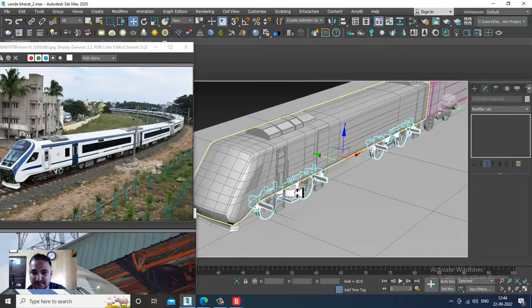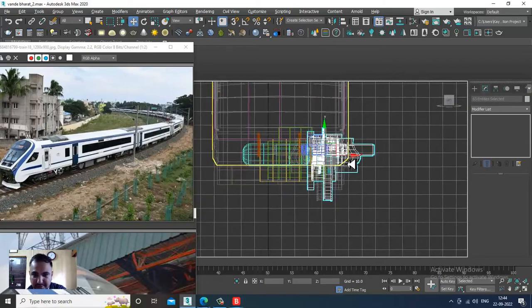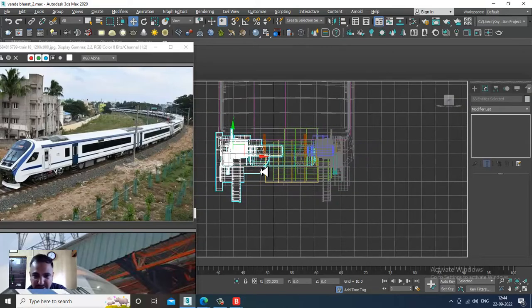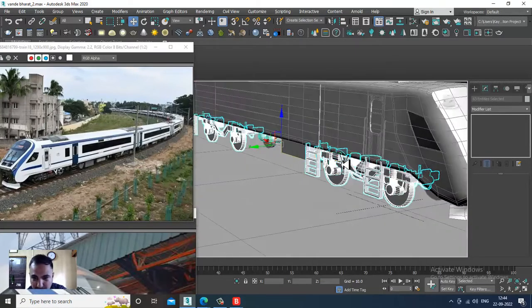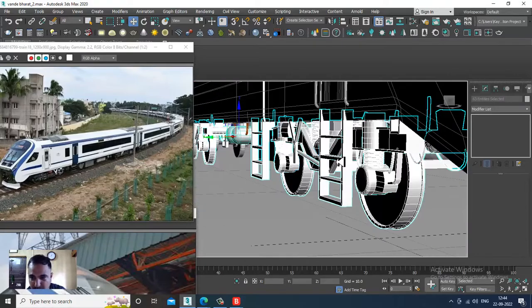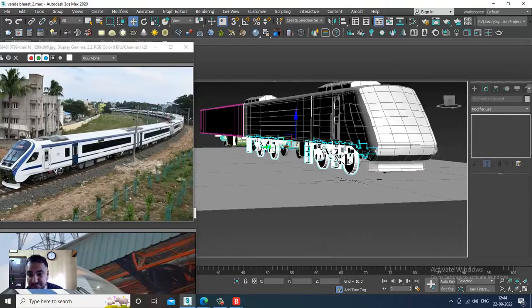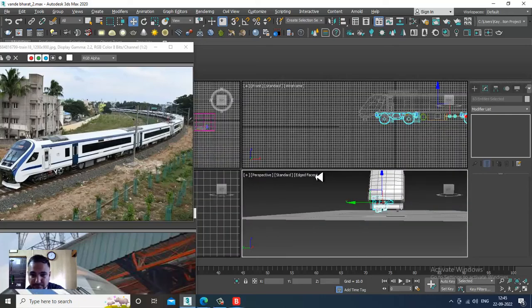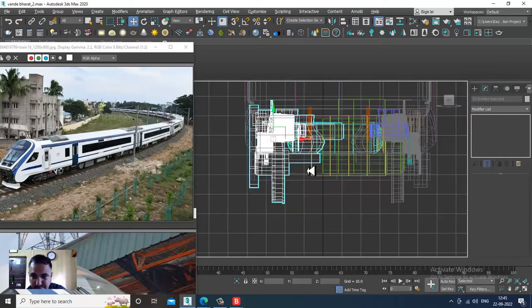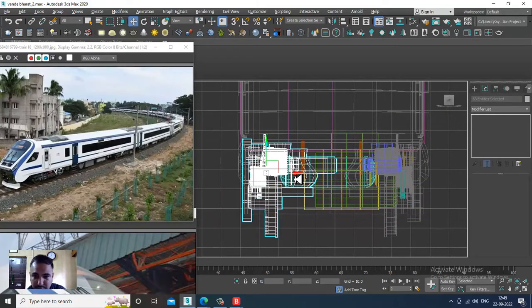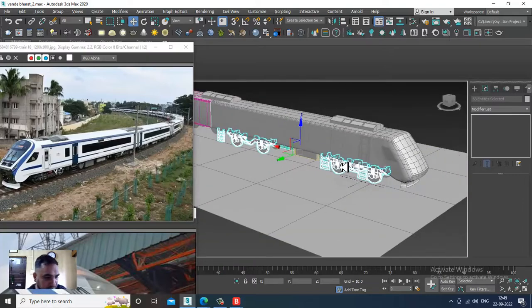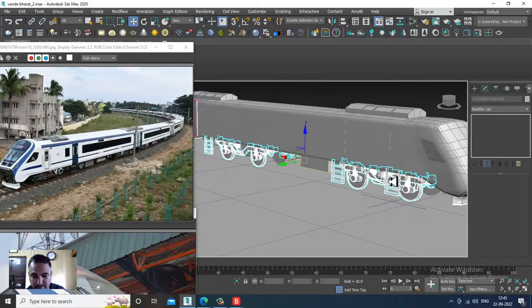Copy this in the y-axis and slightly just push it in this way. Looks much better now.